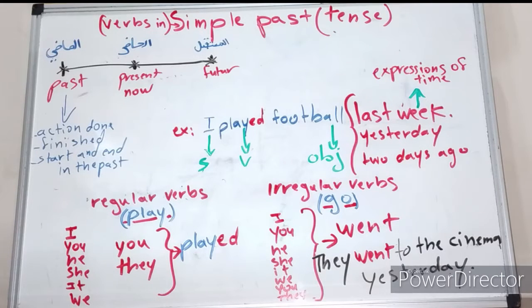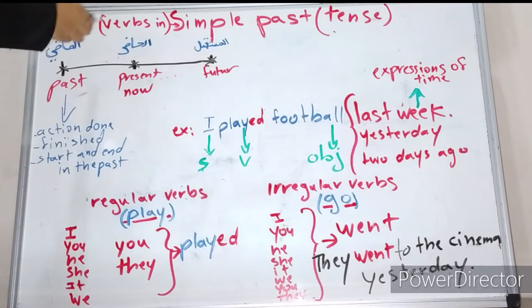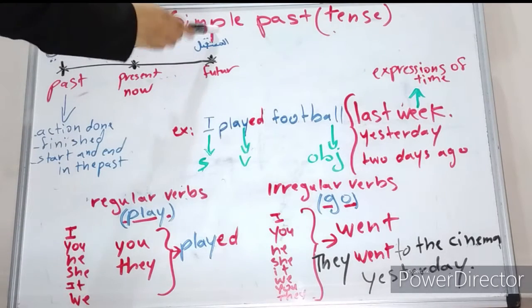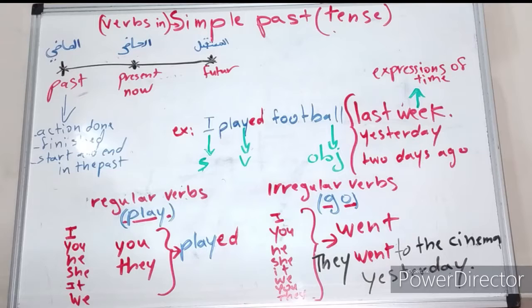Today we are going to learn a new lesson, always in the simple past. Today we are going to see verbs in the simple past tense. In the previous lesson we have seen the to be in the simple past. To be means was or were in simple past. Today we are going to see verbs in simple past tense.